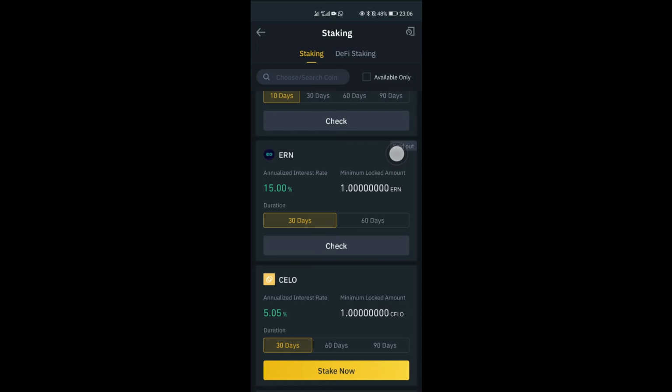Now, the risk here is that if the coin dumps, if it dips, that's just it. You can't sell, you can't do anything. So your coin might actually lose value. So be sure it's a coin you're actually bullish on, that you're staking for that long period of time.